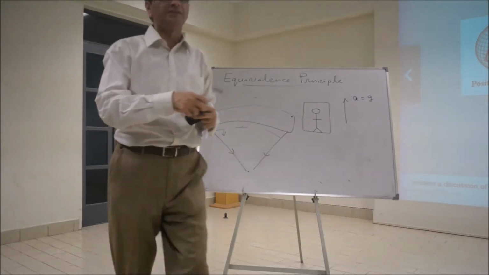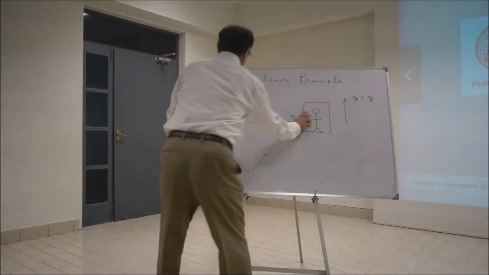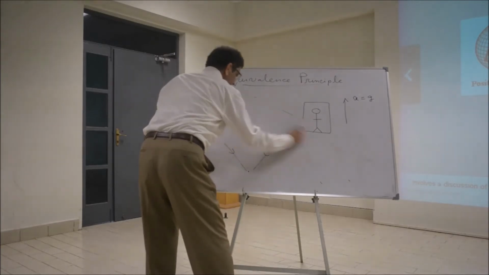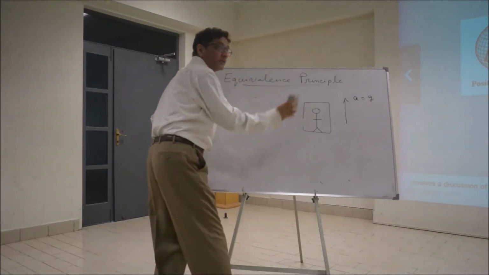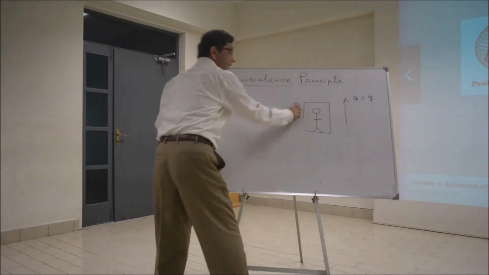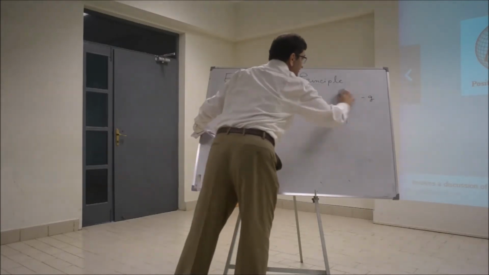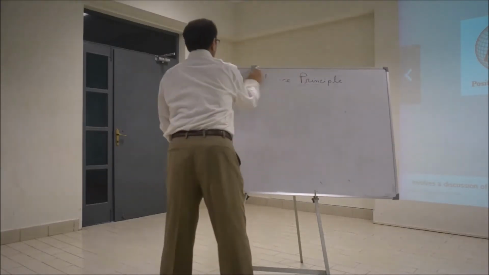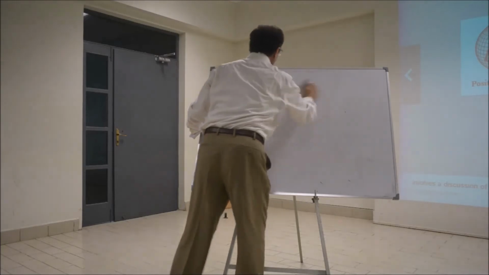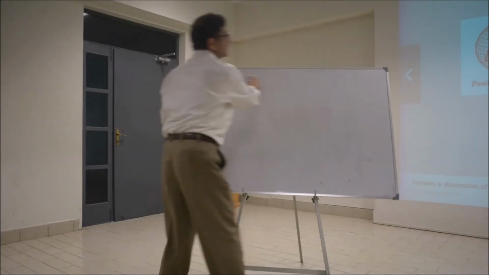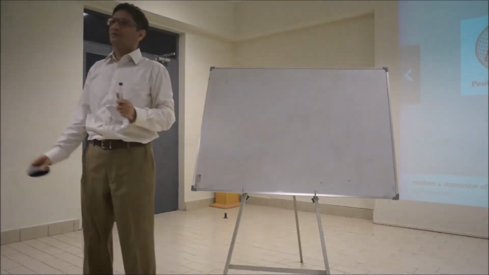So there has to be a limited region of space-time, and that limited region could be very large, kilometers, even hundreds of kilometers. So that's the equivalence principle: the two frames of reference are exactly similar, no difference.